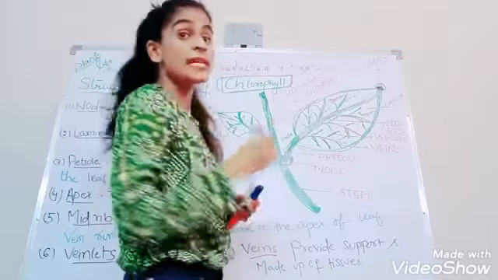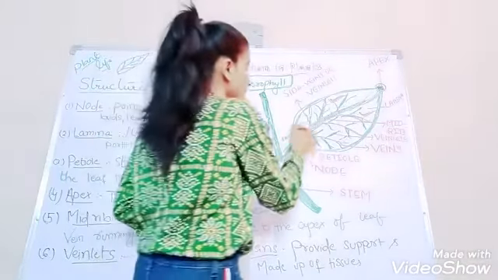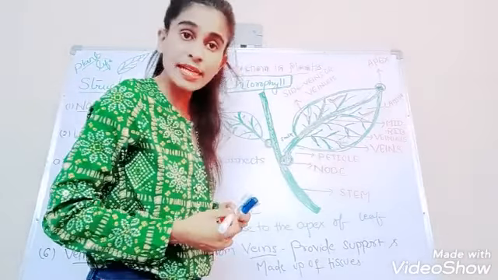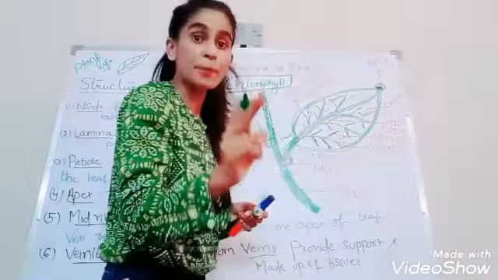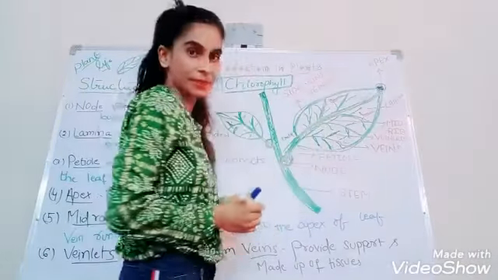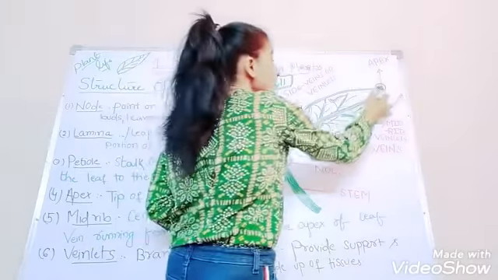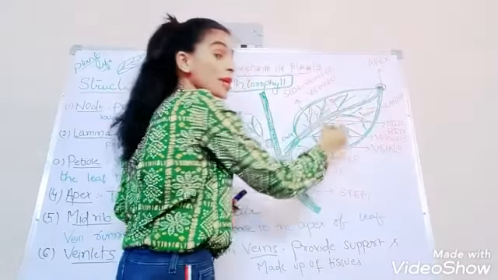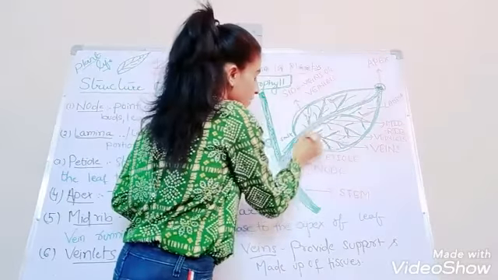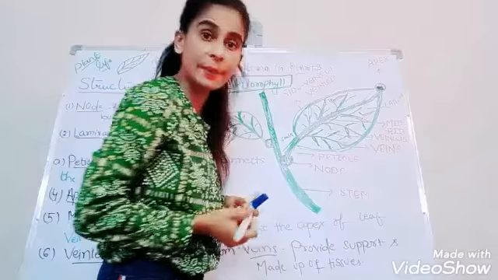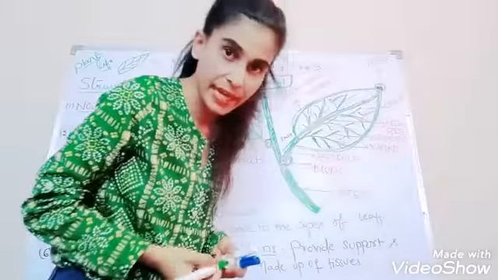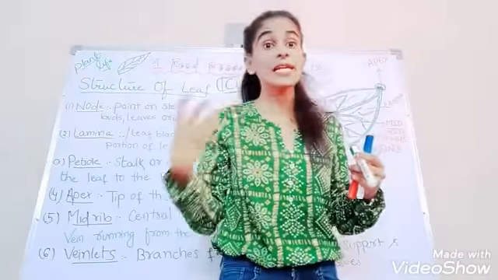Then what is the lamina or leaf blade? It's the extended portion of the leaf. What is the midrib? I told you, midrib, middle. It is a centrally located linear vein which divides the leaf into two equal halves. That is the midvein. What are these veins? The veins arise from the midrib, and a number of small branches arise from these veins. They are called veinlets.